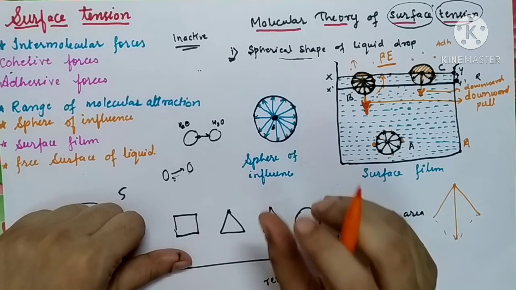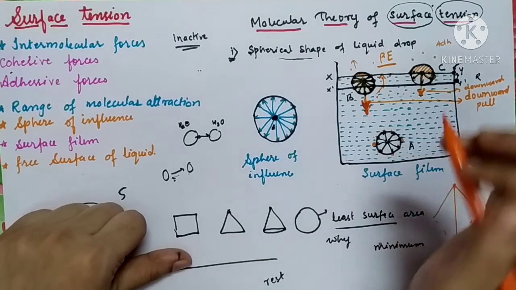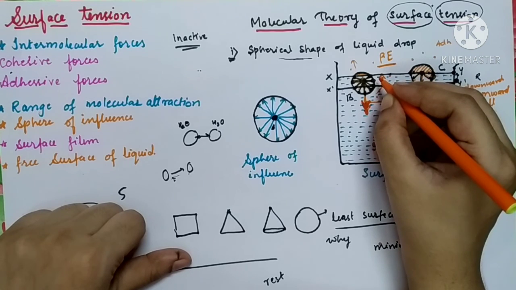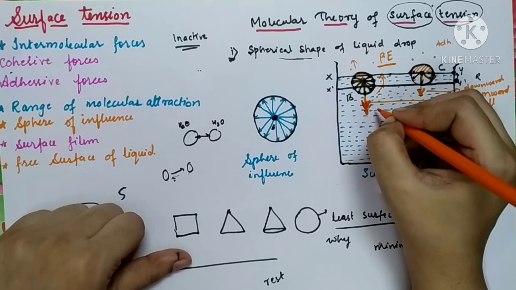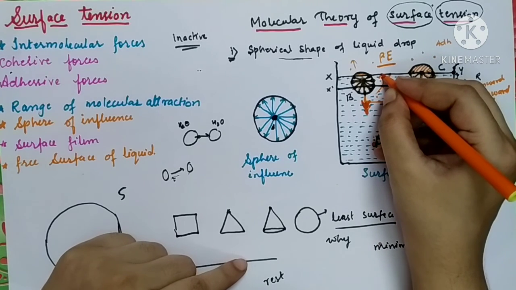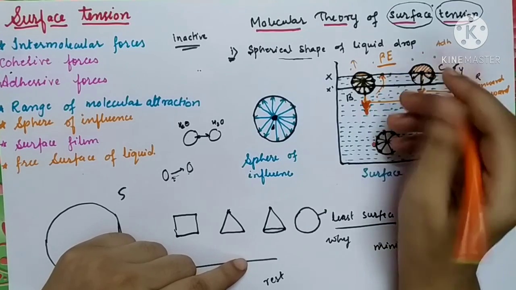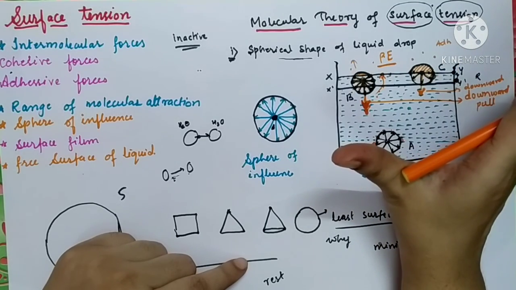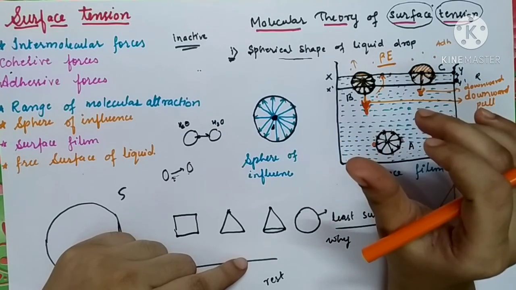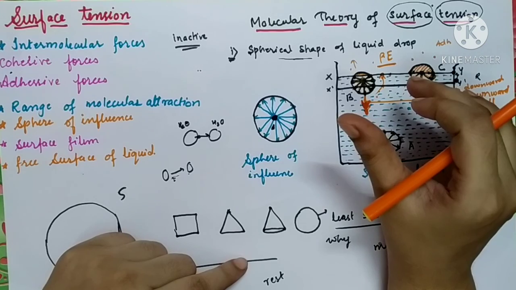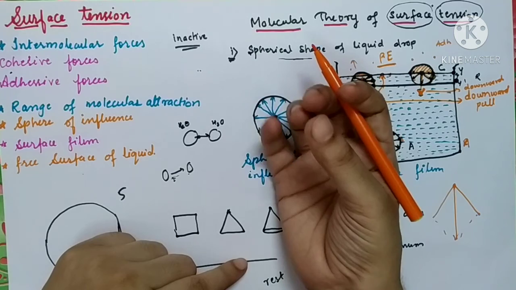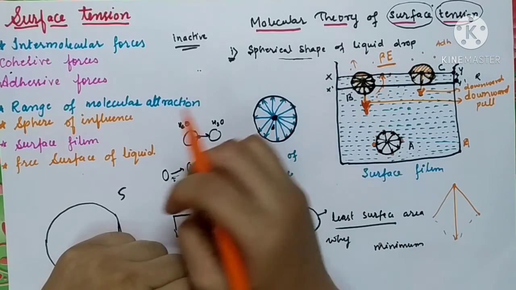For that, the energy level should be very low. So when you increase the surface area of a liquid, some work is to be done against the inward pull, and that work done is stored in the form of potential energy. Hence, when we increase the surface area of a liquid, its potential energy content will also increase. So nobody wants to increase the amount of energy.